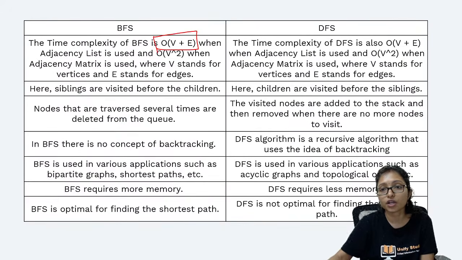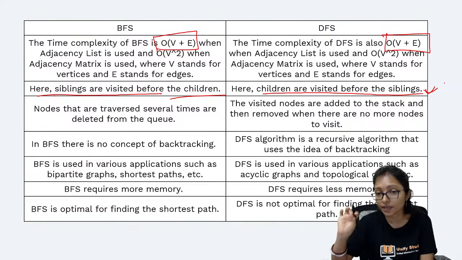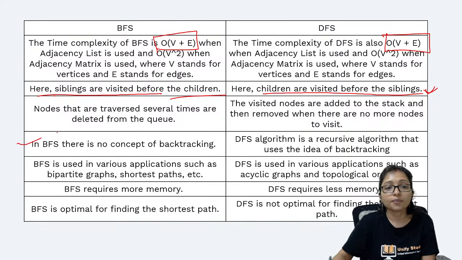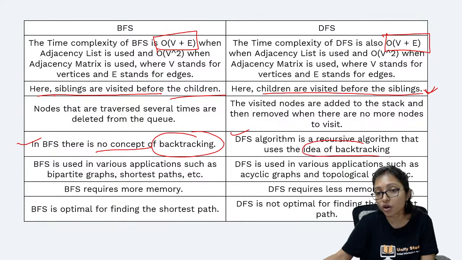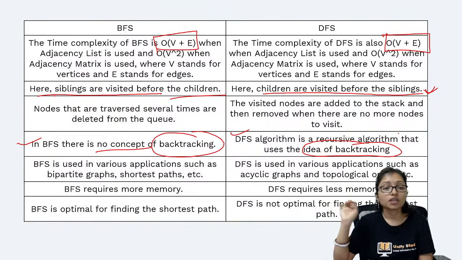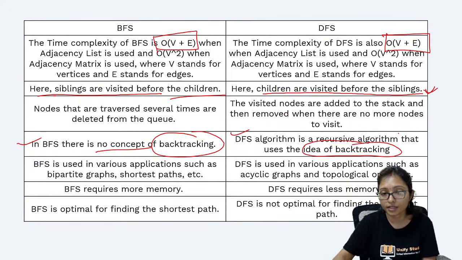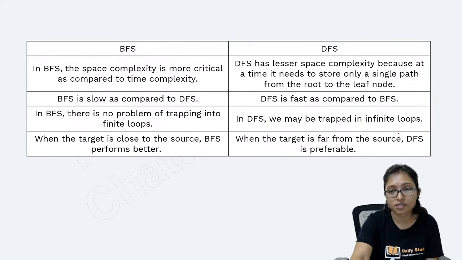Here the complexity is order of B plus E. Here also the complexity is order of B plus E. In BFS siblings are visited before the children. In DFS children are visited before the siblings. Theoretical questions are coming from here. Very important. In BFS there is no concept of backtracking. In DFS it is using the concept of backtracking. These are very important points I am telling you. Theoretical statement type questions are coming from here. Remember it. Okay, so these are the main differences between BFS and DFS.